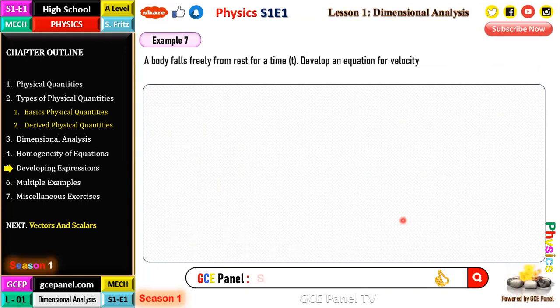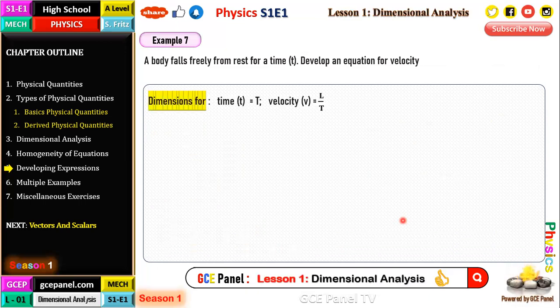Develop an equation for velocity. So the dimensions for t is time, velocity is L on t, gravity is L on t squared because they said freely. So just like the previous one, we have V equals K, G to the power A, T to the power B. Let's call this equation 1.